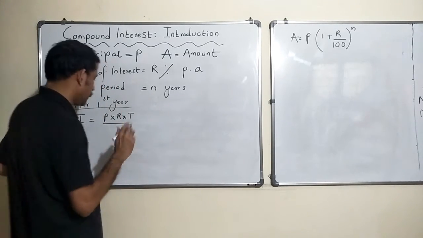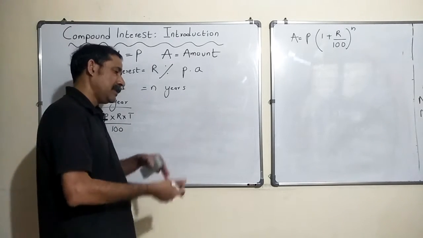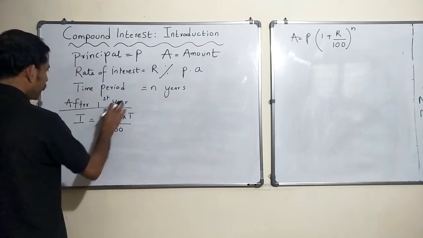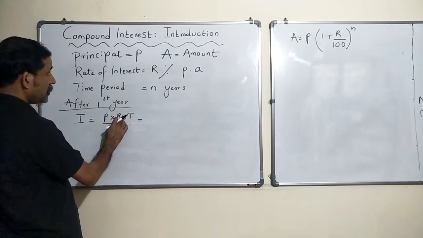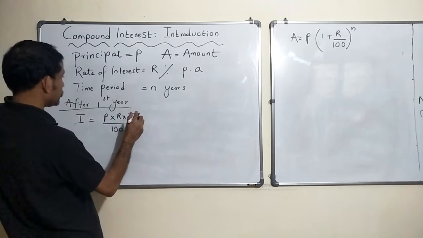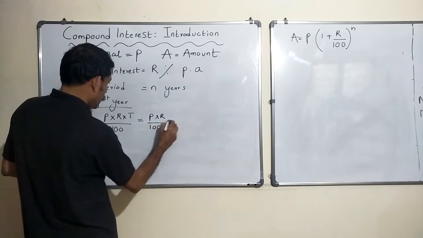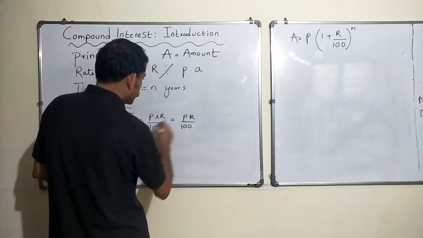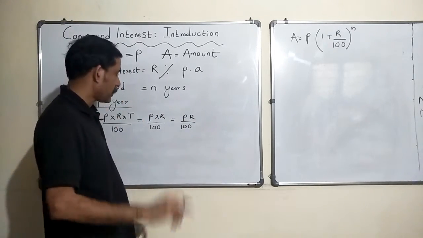So T is 1 year only, correct? By 100. I am going to just calculate the simple interest. Every year add it into the principal, then compute the interest subsequently. So after 1 year, the interest on P rupees, R rate of interest, and T is 1 year, I should get P into R by 100. I hope you understood. Where is T? T is only 1 year because the interest is calculated only for 1 year. So P R by 100.